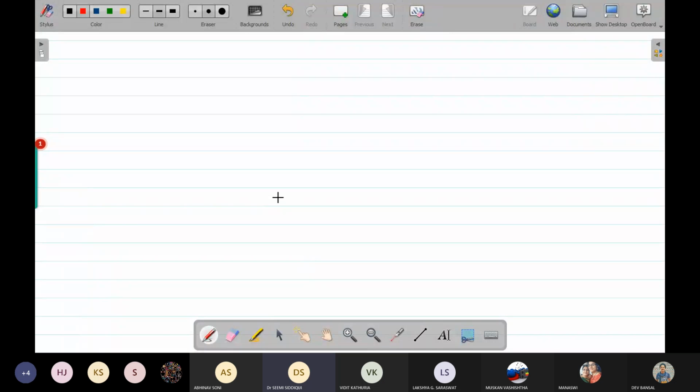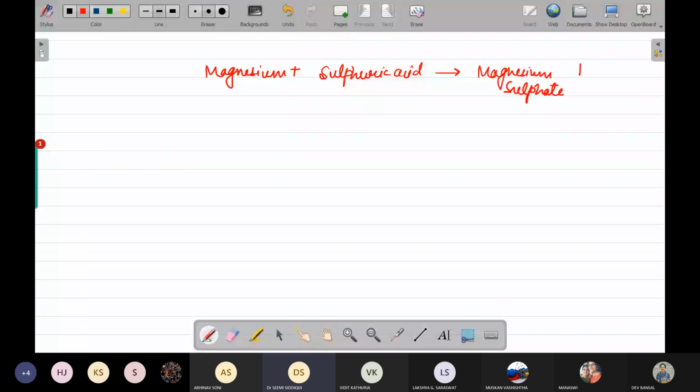Word equation means क्या हो गया? अगर मैं ऐसे लिख दूं, magnesium plus sulfuric acid gives me magnesium sulfate plus water. This will be my word equation.